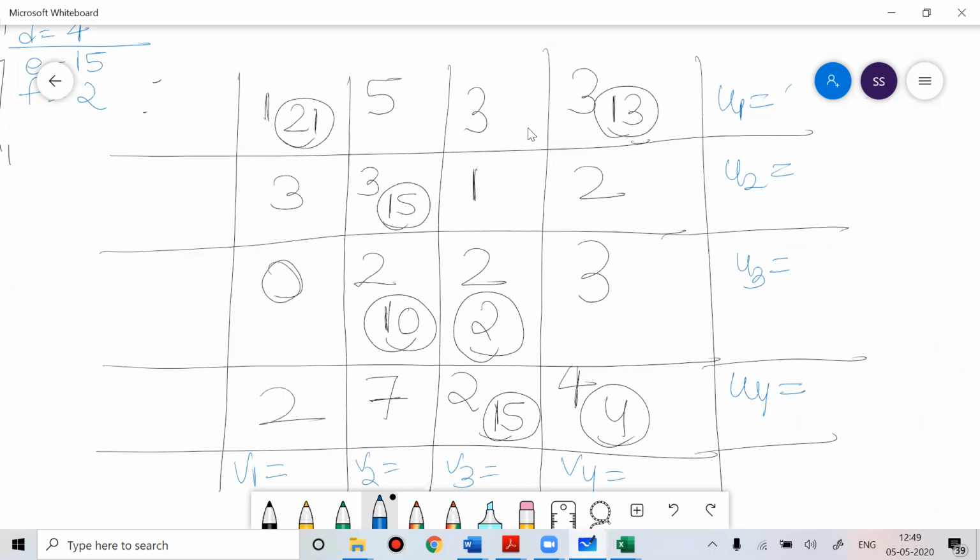So if U1 is 0, then V1 will be equal to 1. V4 will be equal to 3. U1 I put 0. So V4 is 3, so this will become 1. Now this is 2, this is 1, will become 1. Now this is 1, so 2 minus 1, this becomes 1. 3 minus 1, this will become 2.